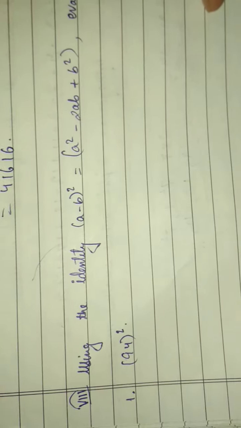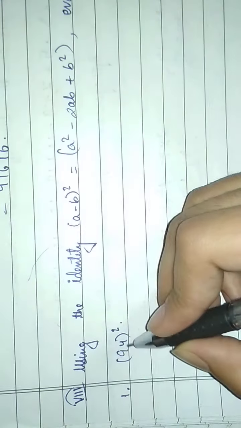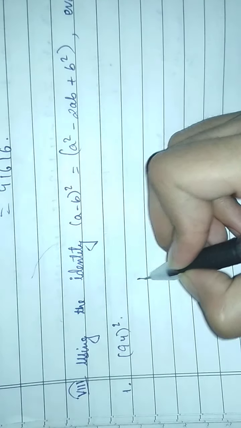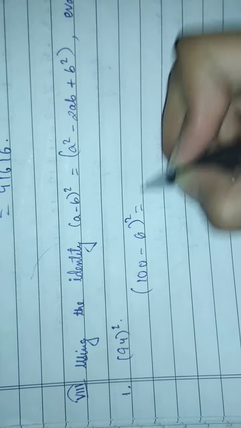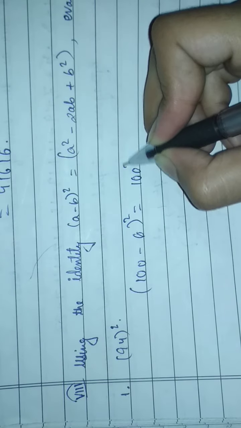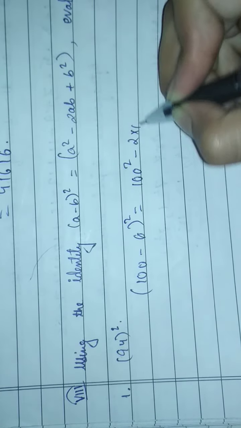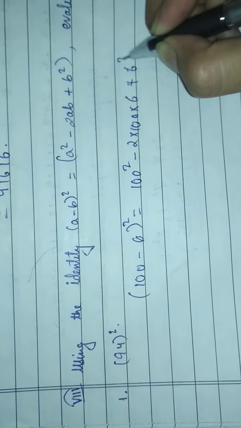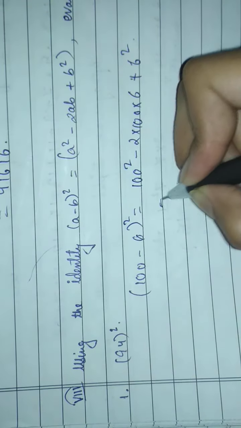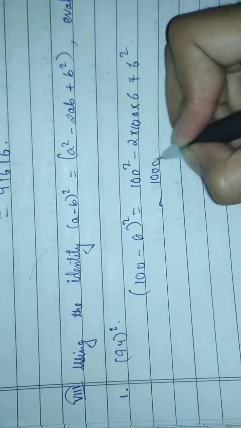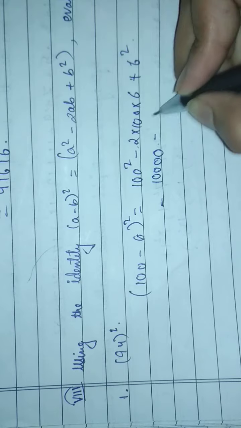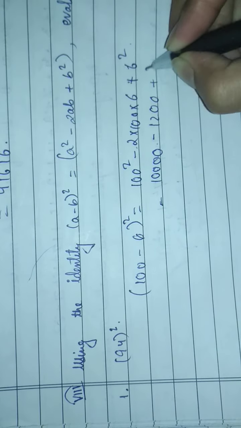Then we will see using the identity (a minus b) whole square. Now 94 is given, we have to take it as a minus, so we will take 100 minus 6. (100 minus 6) whole square equals 100 to the power 2 minus 2 into 100 into 6 plus 6 to the power 2. Then 10,000 minus 1200 plus 36.